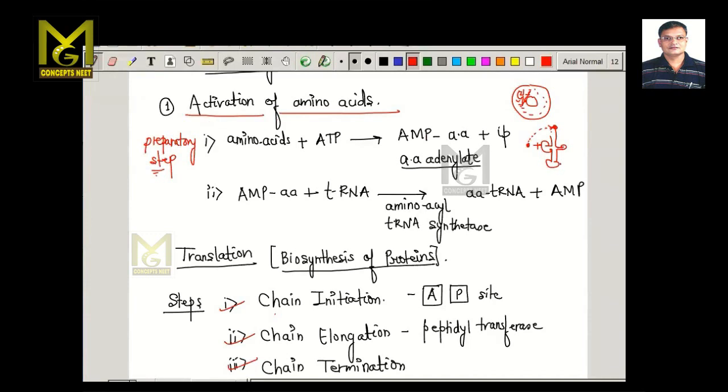So this tRNA becomes active, or we call it a loaded transfer RNA, so that it is loaded with an amino acid.